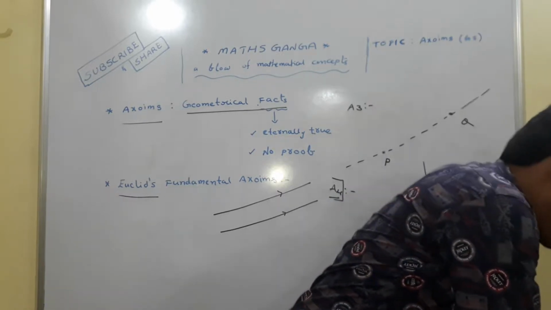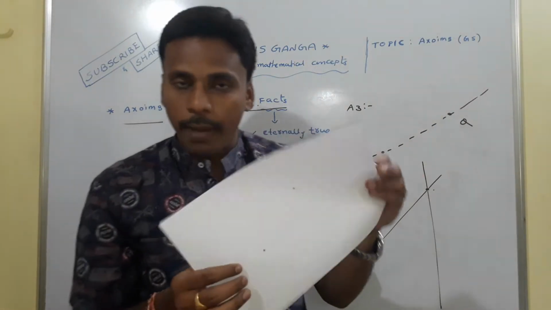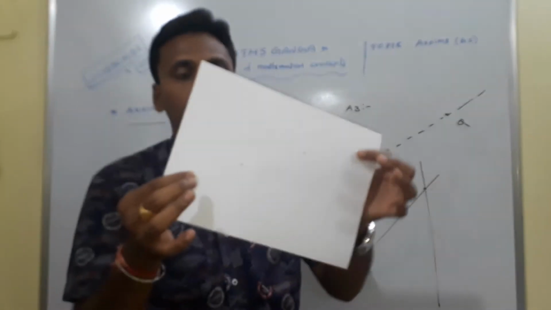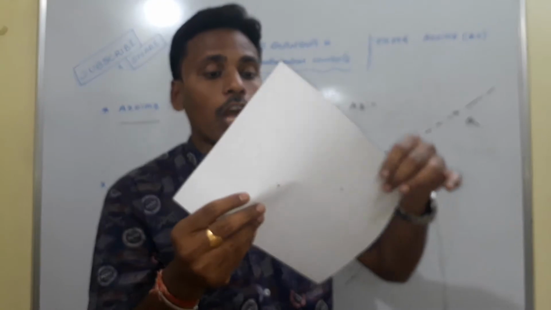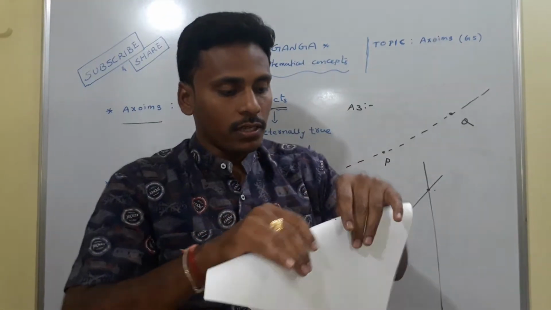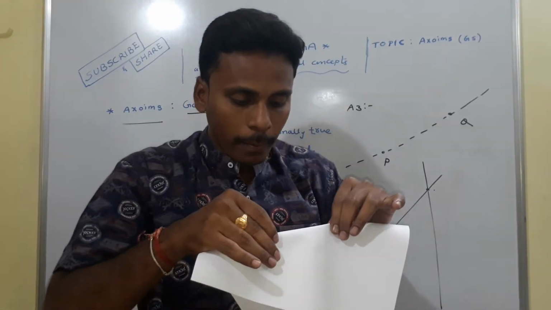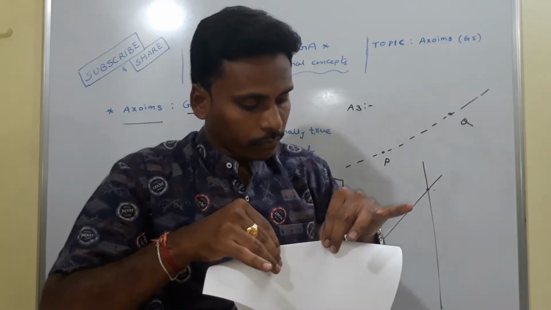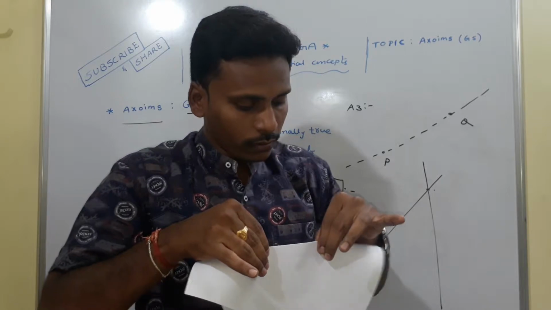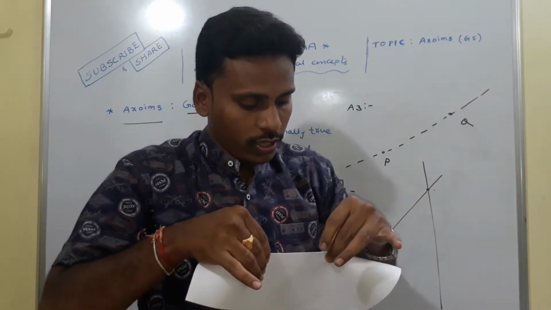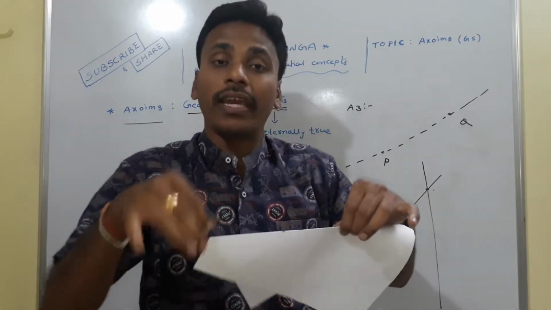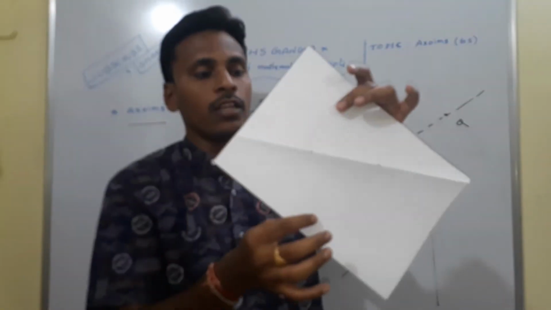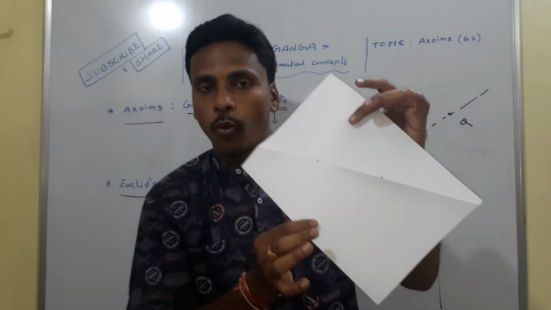For example, I have a plane. This paper is nothing but a plane. See, the plane has two fixed points on this line. Try to fold this paper along these 2 points to make a crease. So I am trying to fold this paper just along these 2 points. Okay. If we fold this paper along these 2 points to make a crease, that crease is nothing but a line, so this is the line which is passing through two given points of a plane.